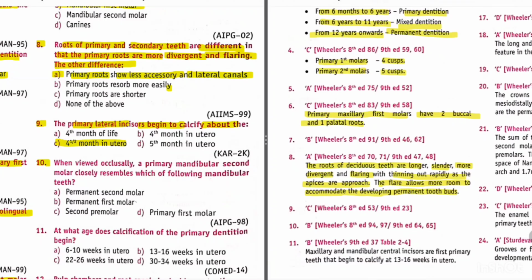Question 10 is, when viewed occlusally, a primary mandibular second molar closely resembles which of the following mandibular teeth? As we have studied, the answer is B, permanent first molar.